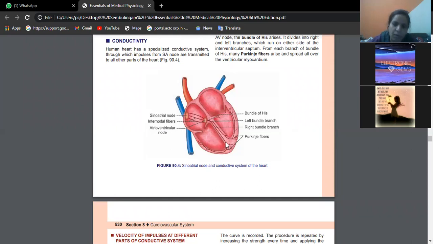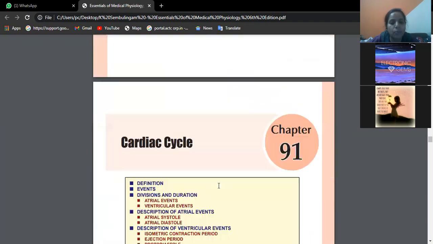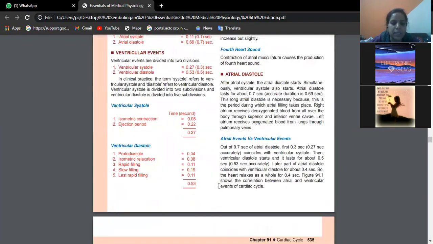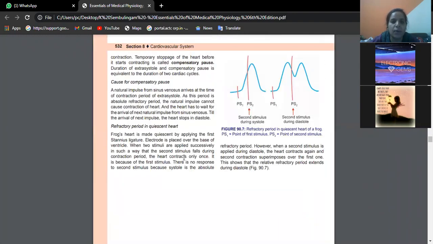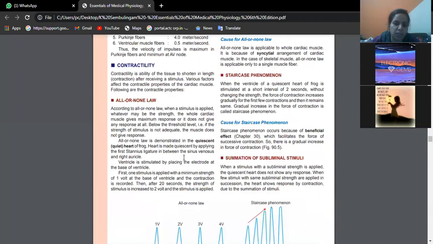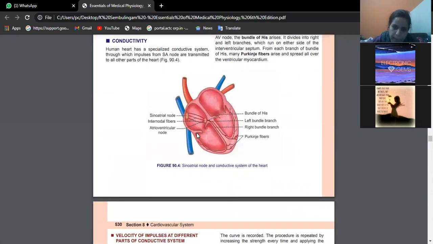Now see here, what are the events? I will keep taking you to this picture to make you understand. We will study ventricular events first, so automatically you will understand atrial events. First, isometric contraction. In the isometric contraction phase, the right ventricle and left ventricle are full of blood.